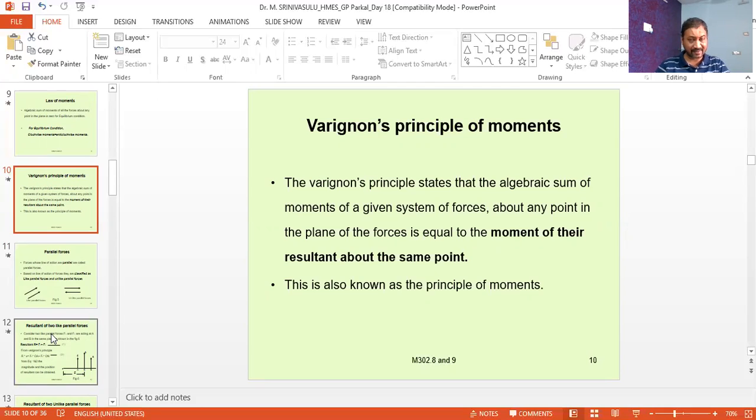Whereas in the other case, if due to the action of some number of forces the resultant is acting, we have to equate the algebraic sum of the moments of all the forces about any point in the plane of the forces to the moment of the resultant about the same point in the plane of the forces.